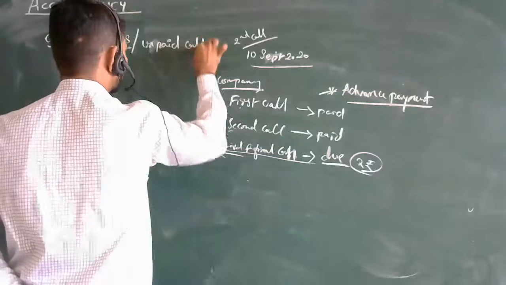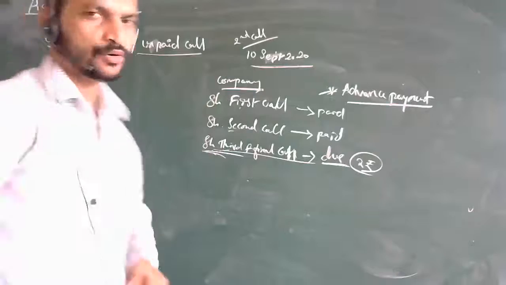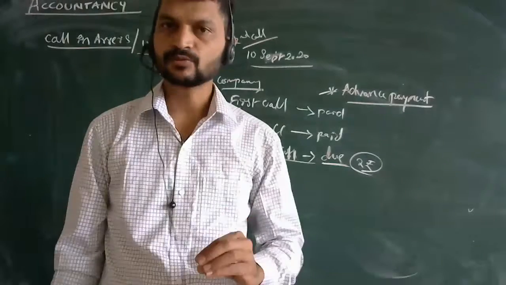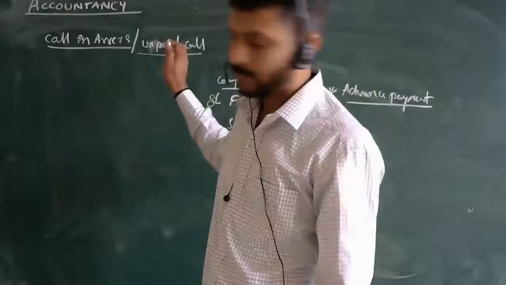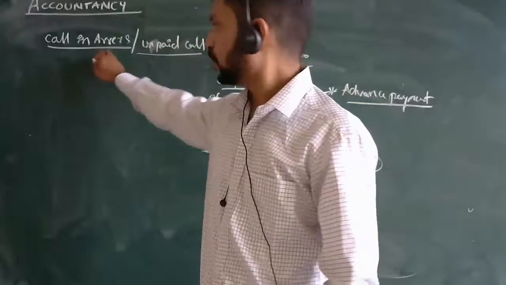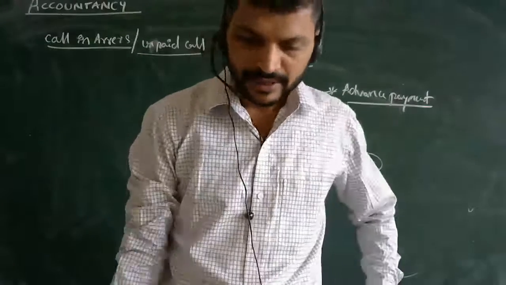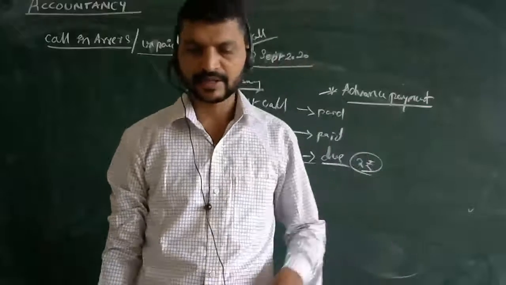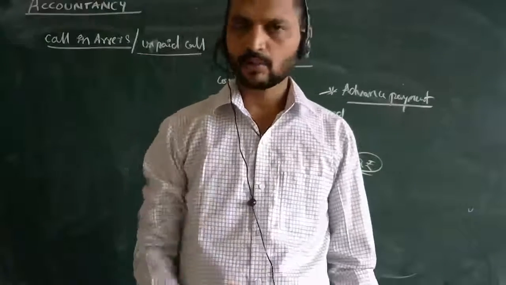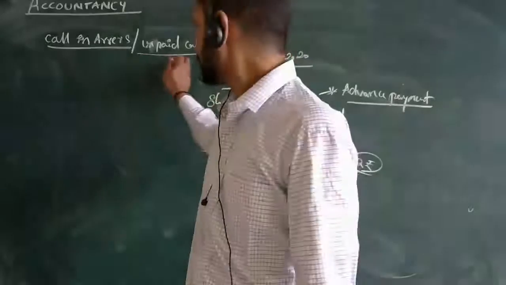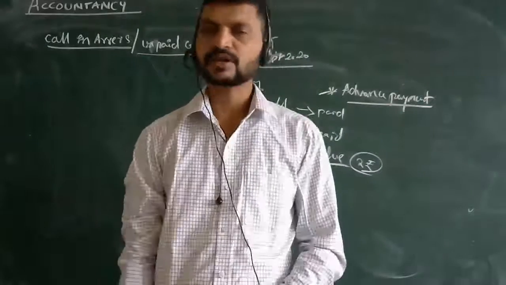What do we call this here? Call in arrears or unpaid call. The amount which is due and unpaid by the shareholders, we call unpaid calls or call in arrears. Call in arrears represents the debit balance of the call amount. We are going to take this as the debit balance. Now we have a journal entry for this.